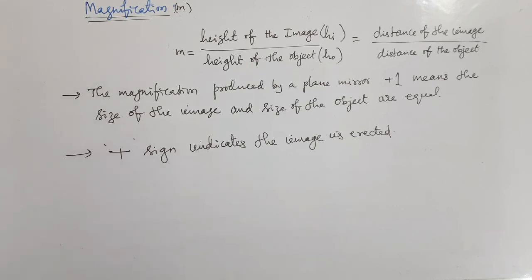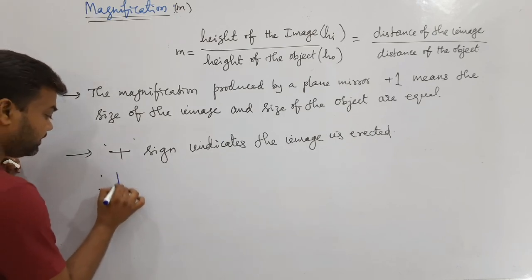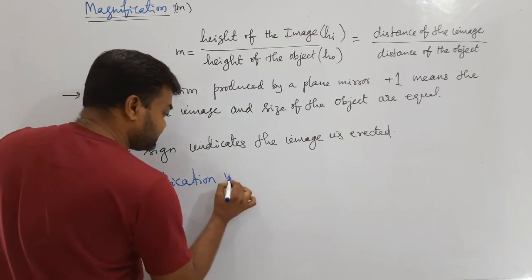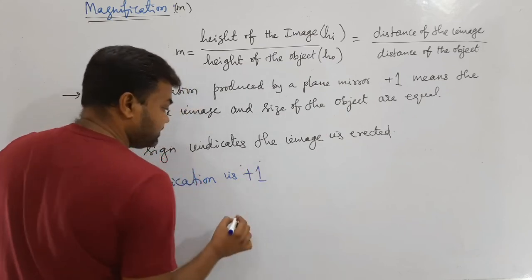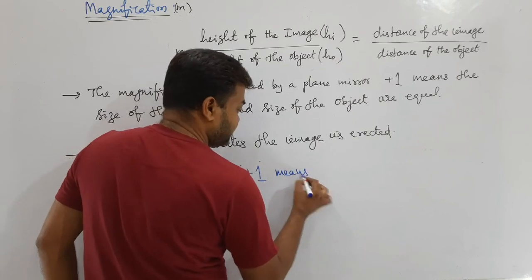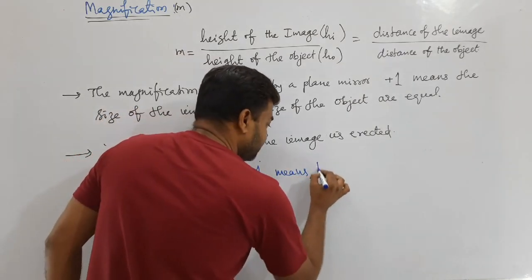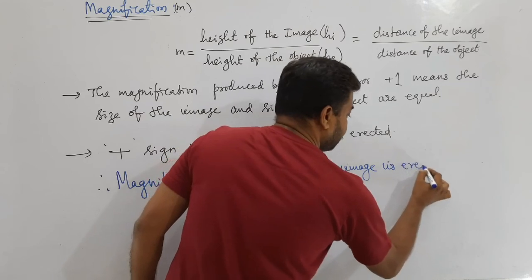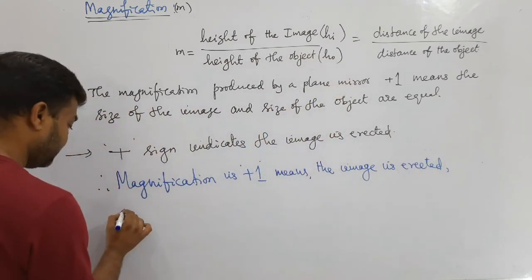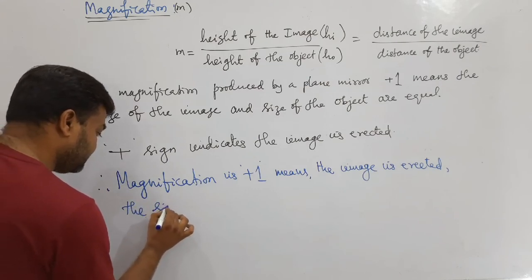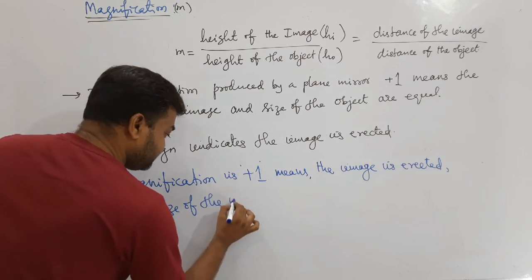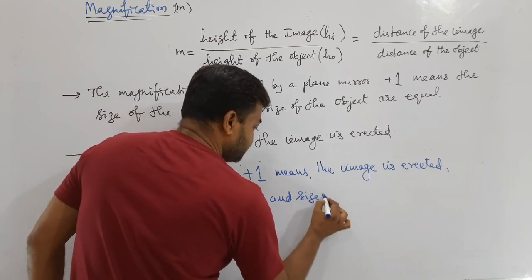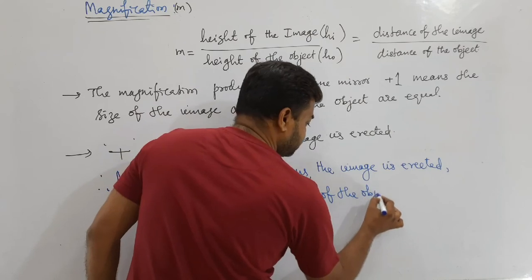Therefore, magnification is +1 means the image is erect, and the size of the image and the size of the object are equal.